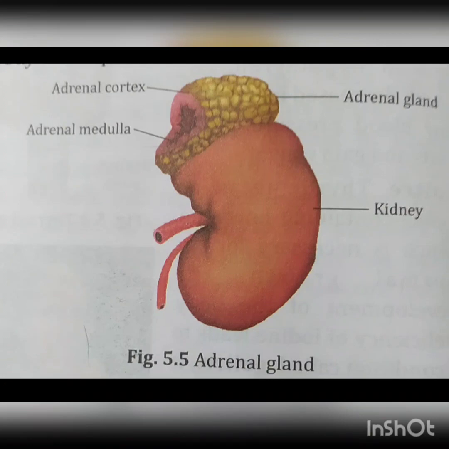On the top of each kidney, there is a cap-like small adrenal gland which secretes the stress hormone called adrenaline. It is also called an emergency hormone as it prepares the body to deal with an emergency situation. The outer part of the adrenal gland is called the adrenal cortex, and the inner part is called the adrenal medulla. The adrenal medulla secretes the hormone adrenaline or emergency hormone.